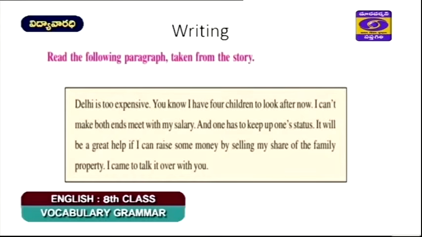Why did he come to the village? Because he is employed in Delhi, so he gets some money as salary. But that salary alone is not sufficient for him because he has children to take care of, and he also has to keep up his status. This is the reason why he came to the village to sell off his share of property.